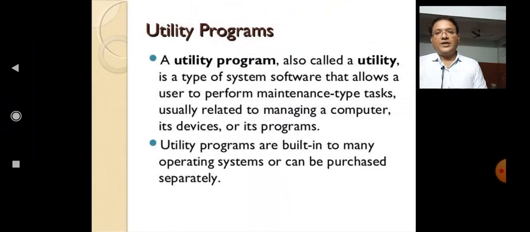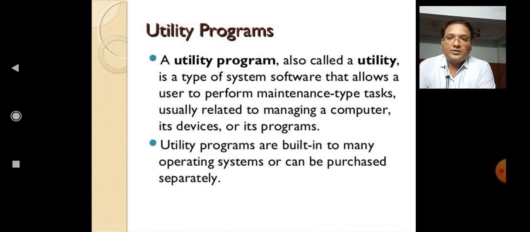Now, next, what are utility programs? A utility program, also called a utility, is a type of system software that allows a user to perform maintenance type tasks usually related to managing a computer, its services, its devices or its programs. Utility programs are built into many operating systems or can be purchased separately.